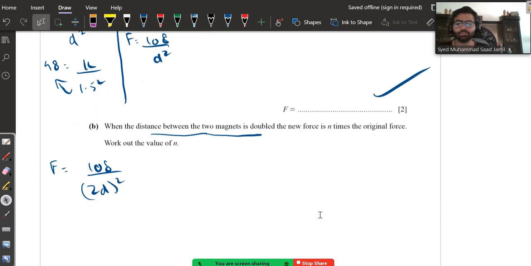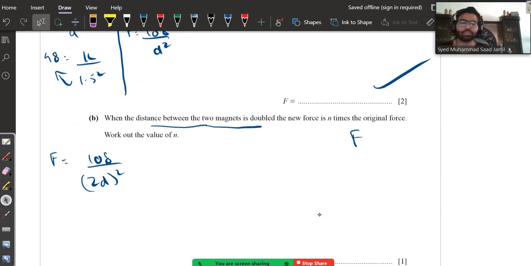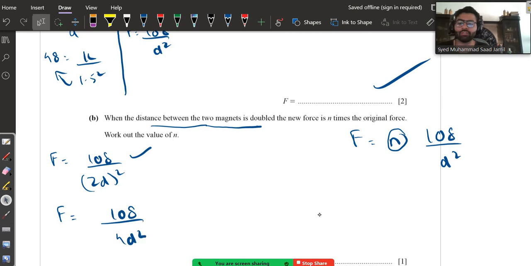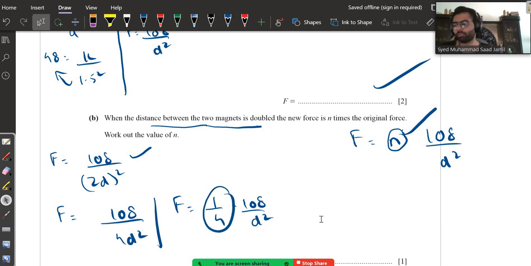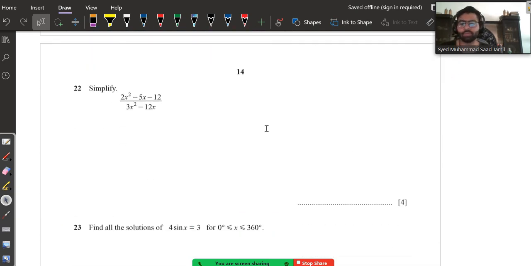So this is the original equation: F is equal to n times 108 upon d squared. When we doubled the distance, we write it as F is equal to 108 upon 4d squared. I can write it like this as well: 1 upon 4 multiplied by 108 upon d squared. So what's the value of n now? 1 upon 4. That's how we get 1 upon 4 as the value of n.